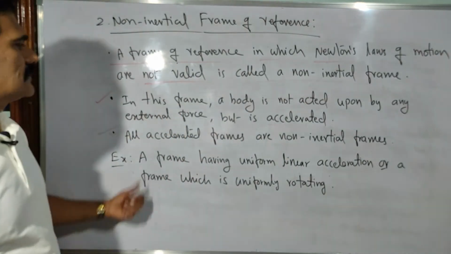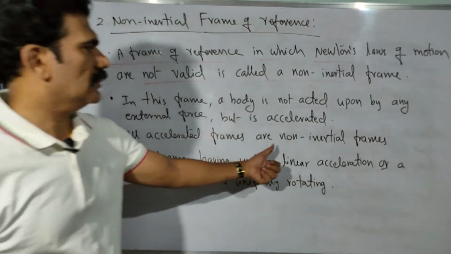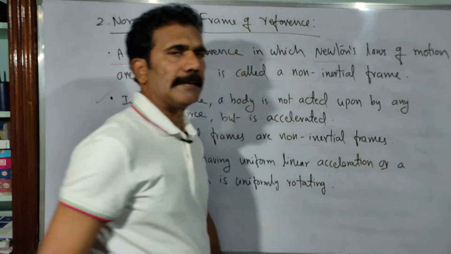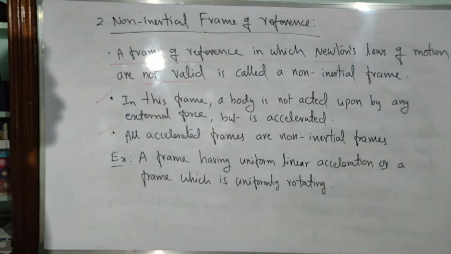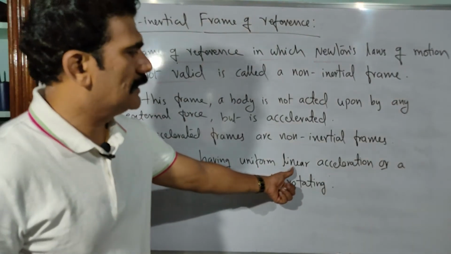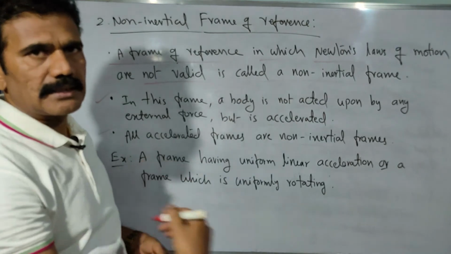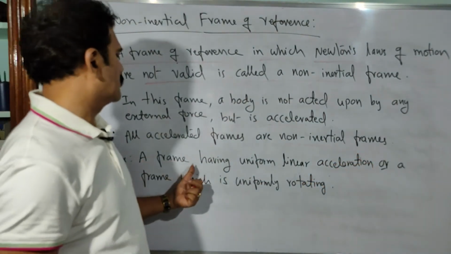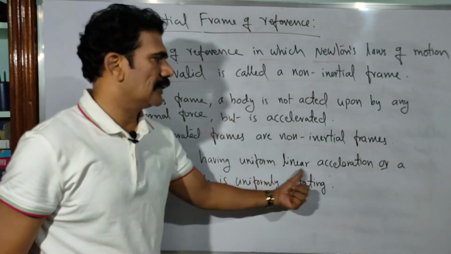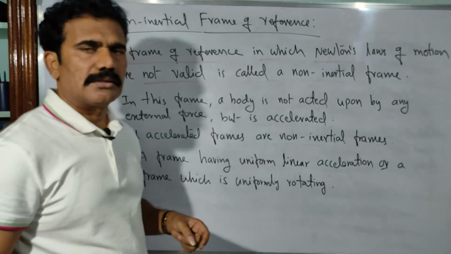So as per these conditions, we can say all accelerated frames are non-inertial frames only, right? We can use as a general example a frame having uniform linear acceleration, where the body is moving in a straight line path, or a body moving in a circular path.